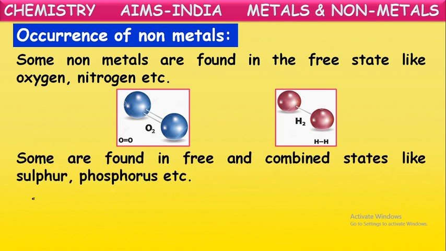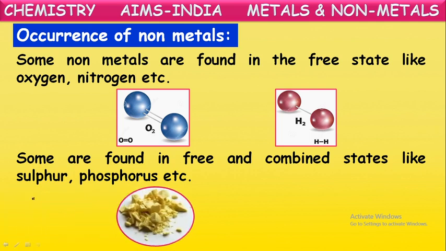Some non-metals exist in the combined state. They won't exist in the free state. They will be in the combined form. They will be mixed with some other metals or non-metals and converted into compound form. So some non-metals are available in the compound state, that we say combined state. For example, sulfur mostly is available in the form of sulfides, metal sulfides.